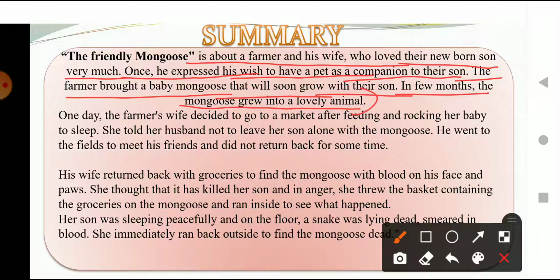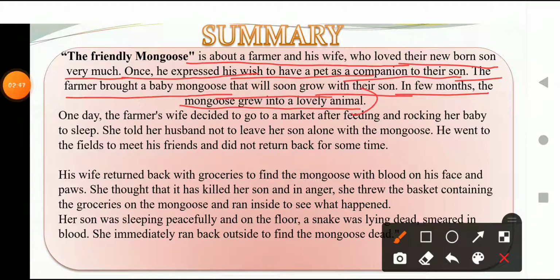His wife was also considerate, and she was happy that yes, we can do this, we should bring a pet as a companion for our child. So they both agreed that their child needs a companion to grow with, and they agreed to get a pet for the child.